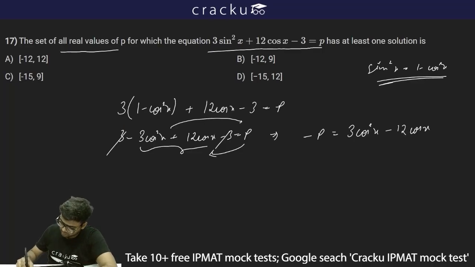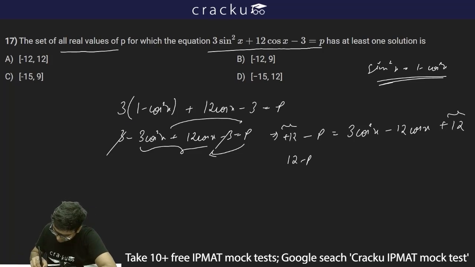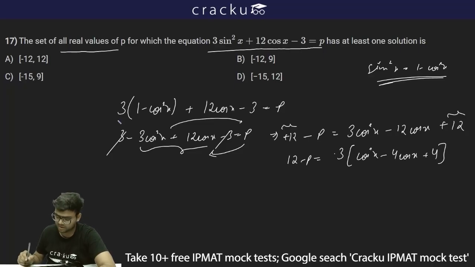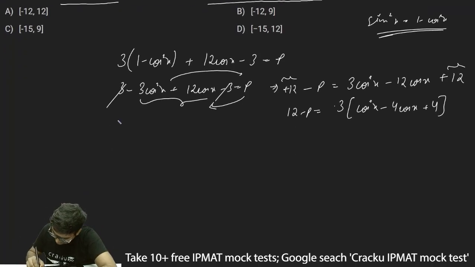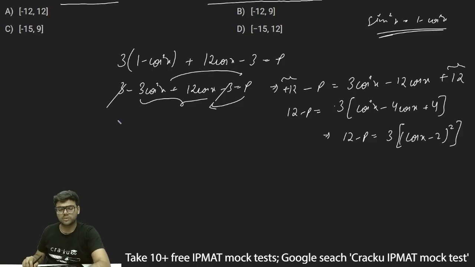Now I'll add 12 both sides. So this will become 12 minus p is equal to 3 cos square x minus 12 cos x plus 12. So this I can write as 3 into cos square x minus 4 cos x plus 4. And this can be simplified to 12 minus p is equal to 3 into cos x minus 2 whole square.